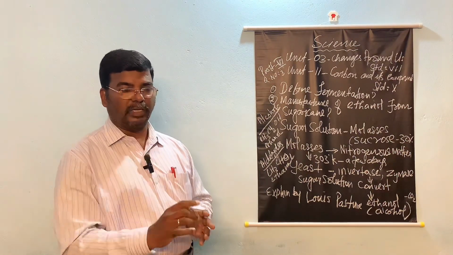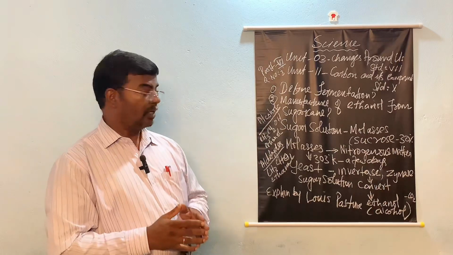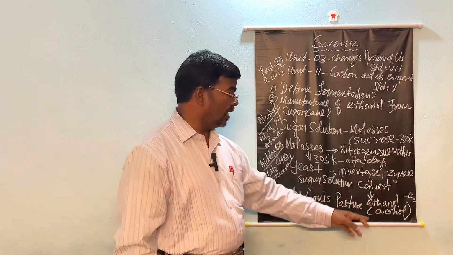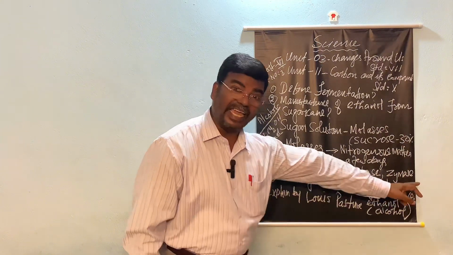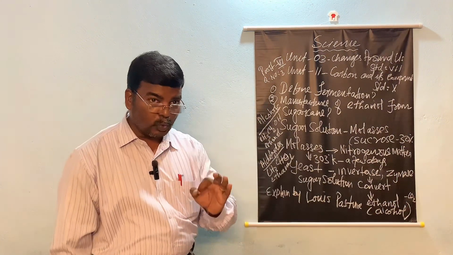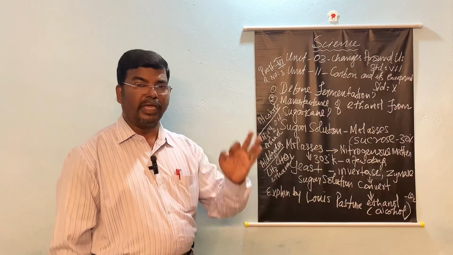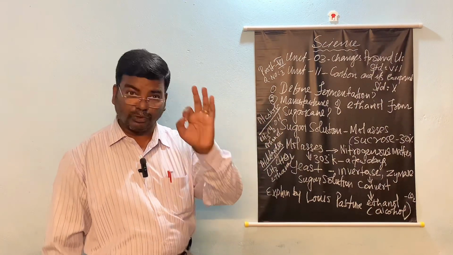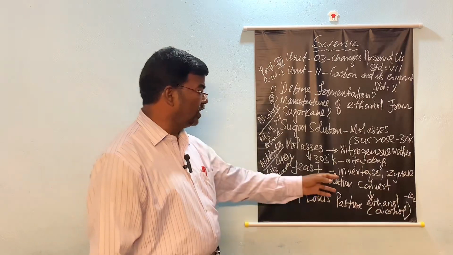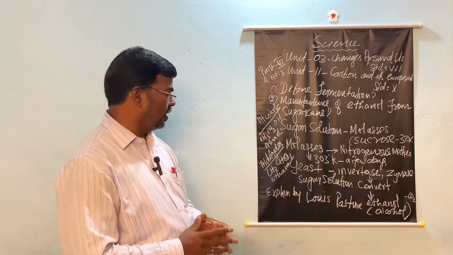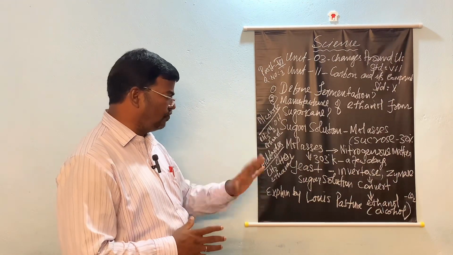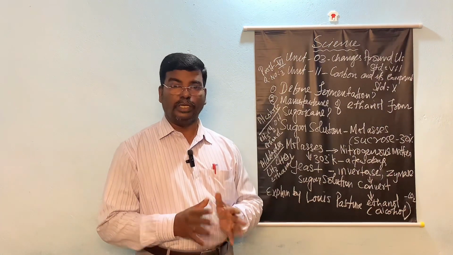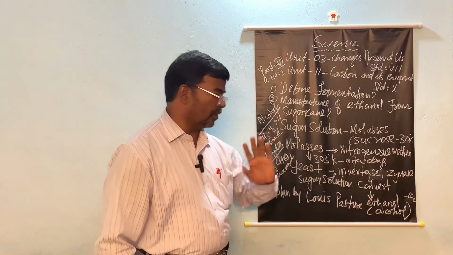That is very important. You write a note also. One enzyme is called invertase. Another enzyme is called zymase. These two enzymes are very indispensable for the manufacture of ethanol from sugarcane. These two enzymes are going to convert the sugar solution into ethanol.